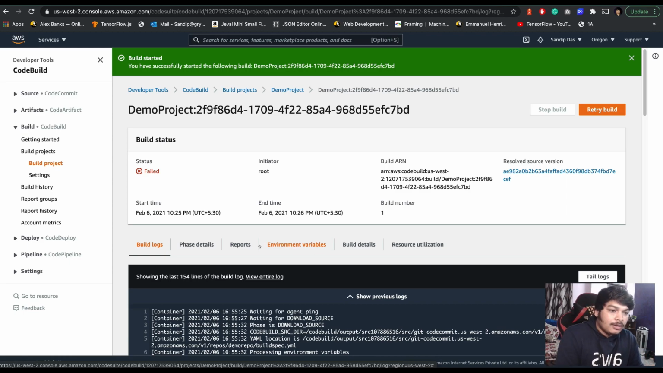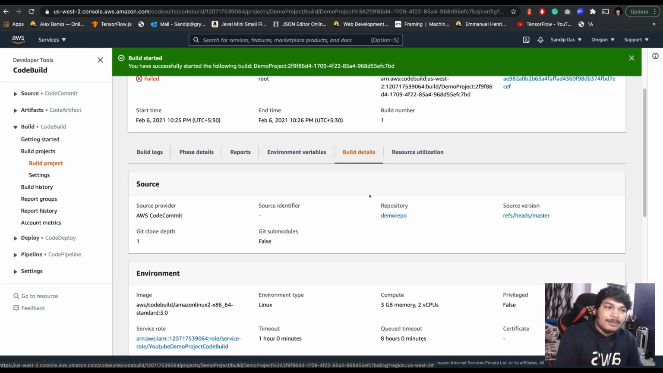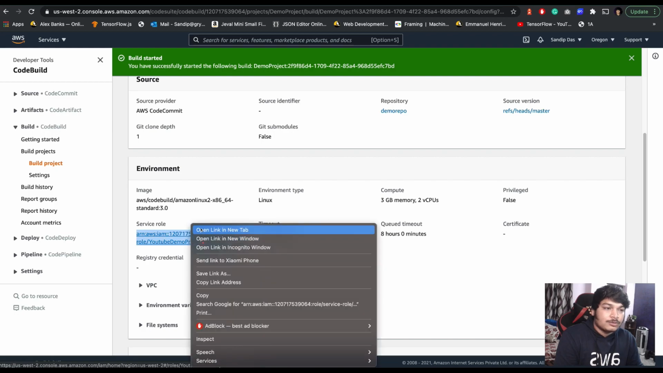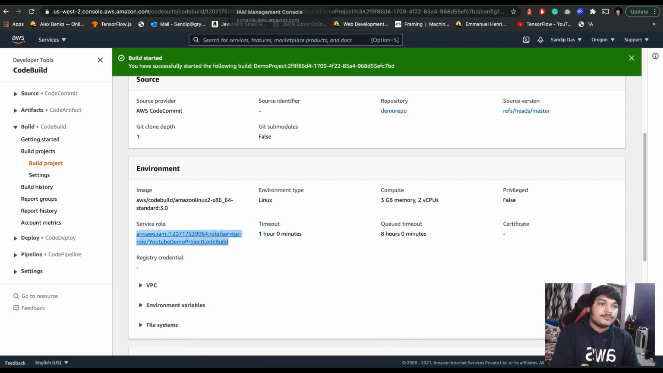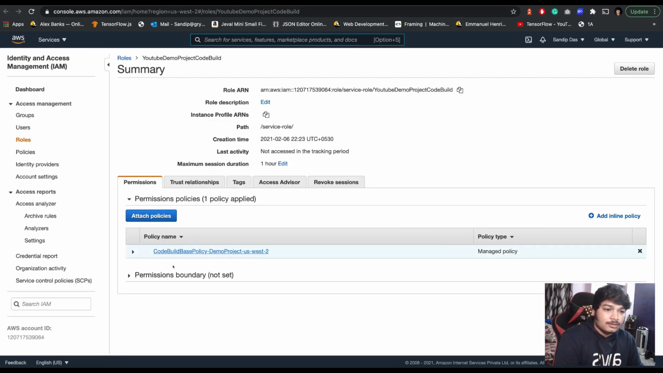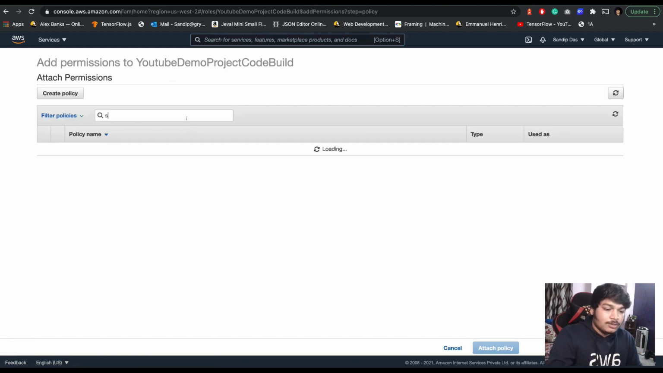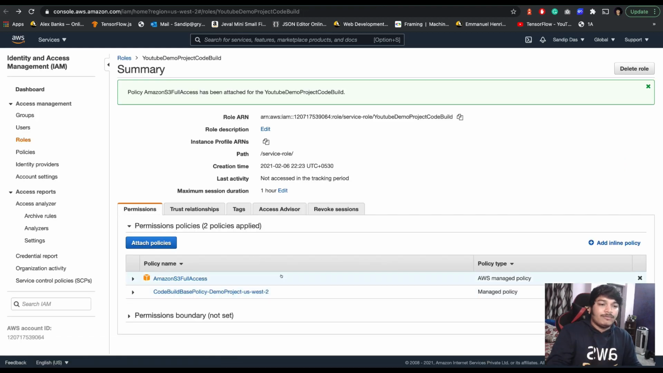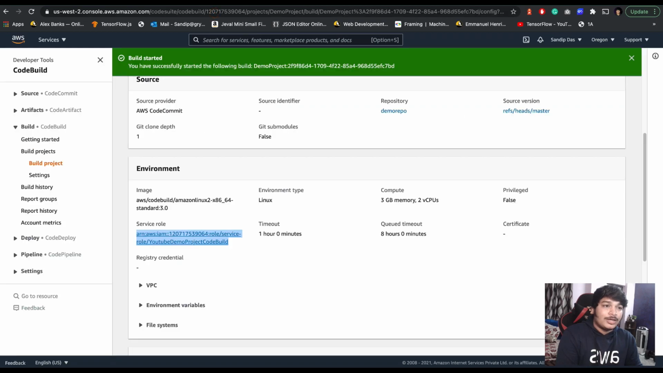Okay, it will be in build details. Click on the build details and go to environment. You will see the service role here. Click on the service role and open a new tab. So S3, I have already created one bucket. Let's add it. I will just explain it. Just add the permission. So S3 full access for now. Attach policy, and you're done. So you have given this particular service role access to S3.